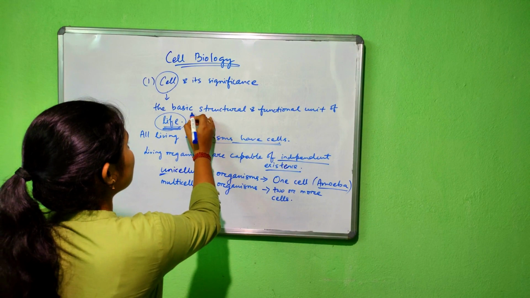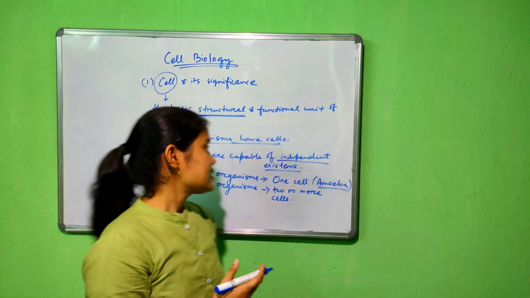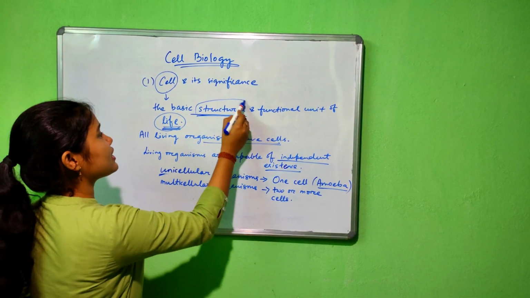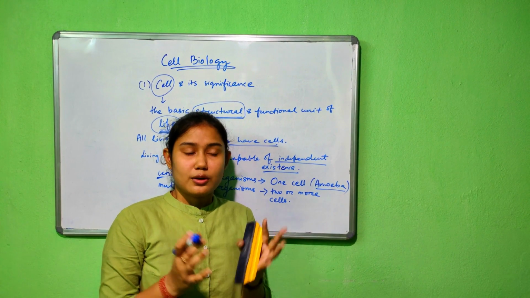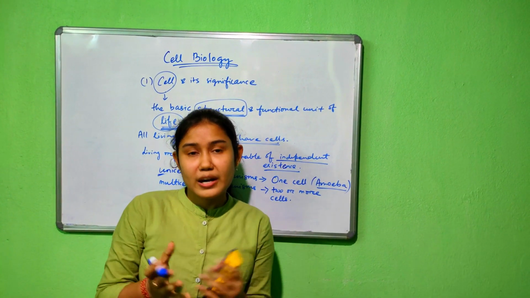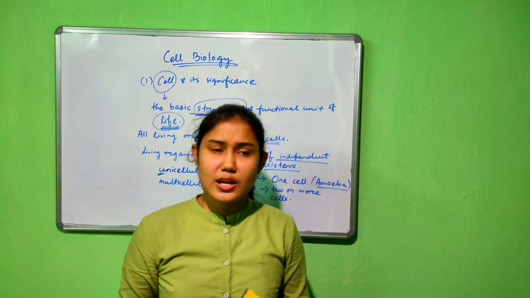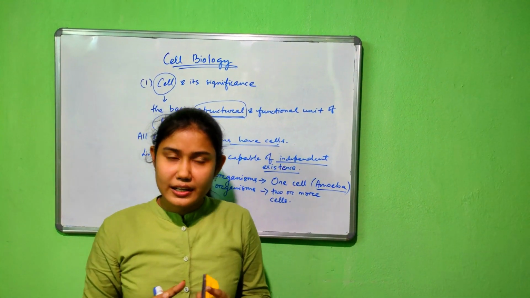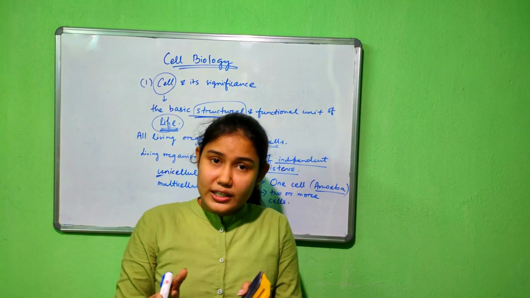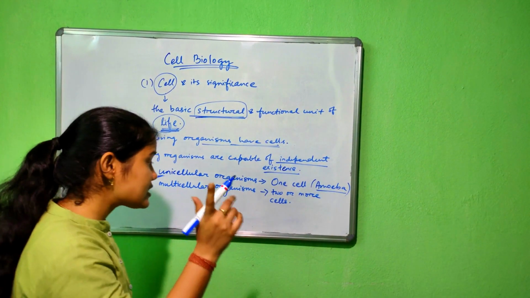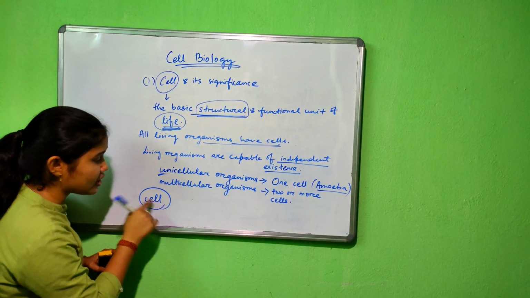Now, why is it called the structural unit? Consider an example. For a house to be built, we need walls, we need roof, we need various furniture, we need various components. Clear? So to make up an organism, we need various components. The first component is the cell. That's why it is called the basic structural unit.